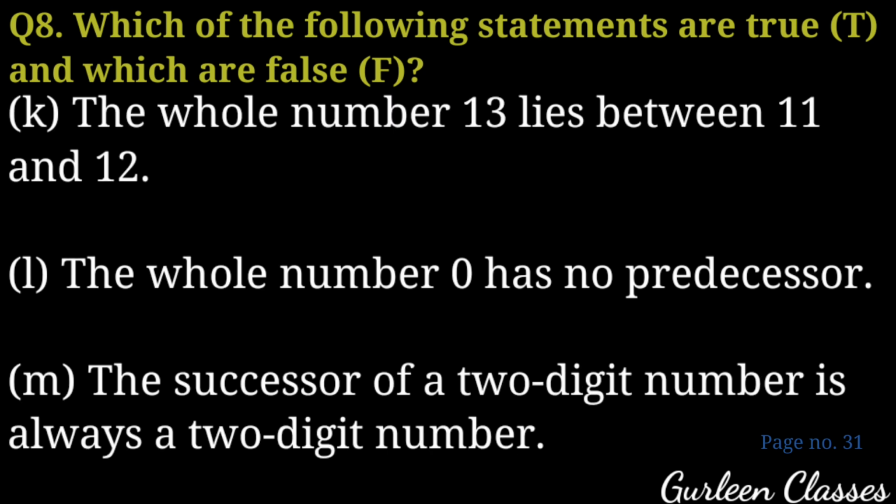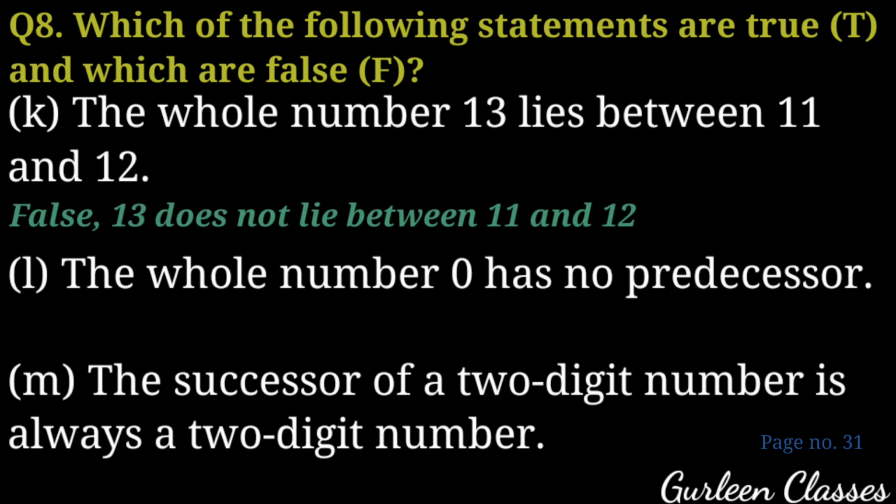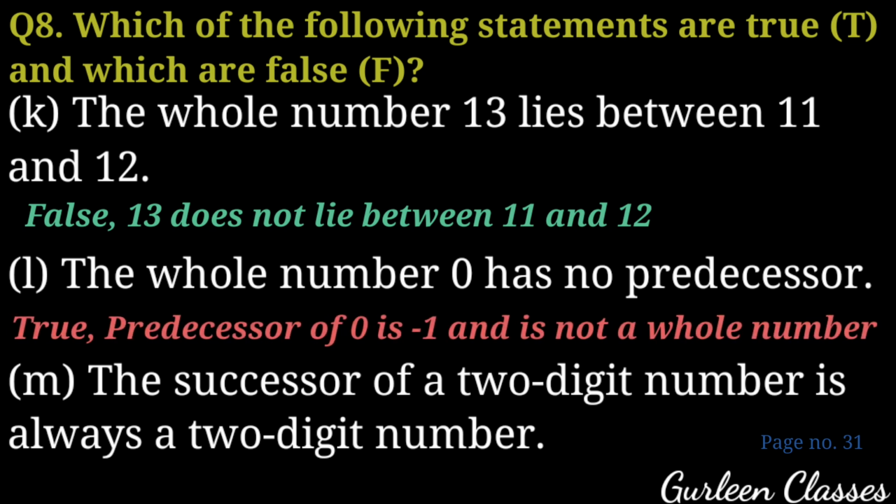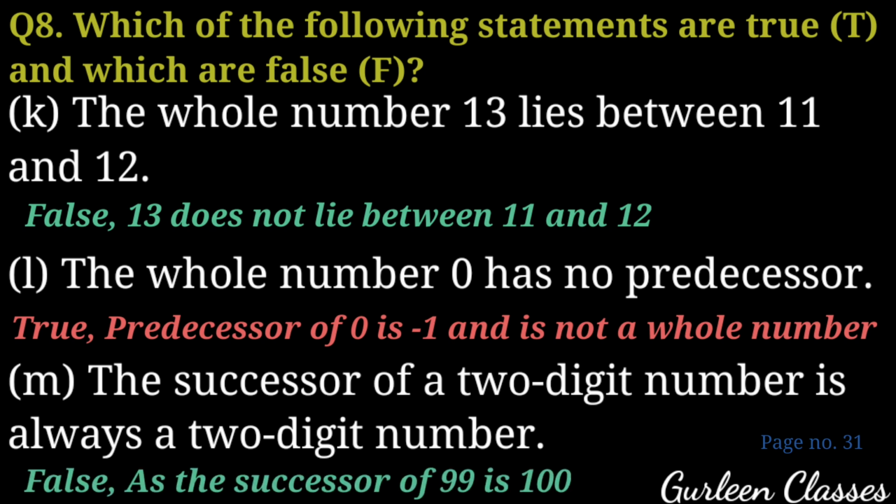K part the whole number 13 lies between 11 and 12. False. 13 does not lie between 11 and 12. L part the whole number 0 has no predecessor. True. The predecessor of 0 is -1 and it is not a whole number. It is an integer. M part the successor of a 2-digit number is always a 2-digit number. False. As the successor of 99 is 100.